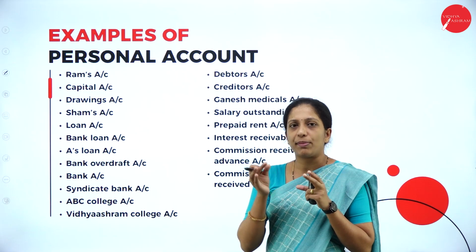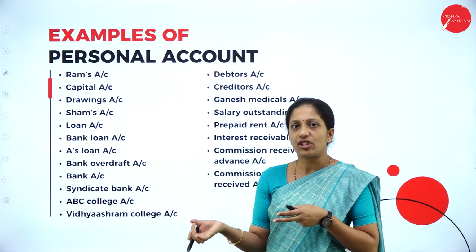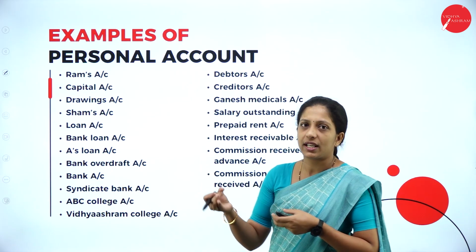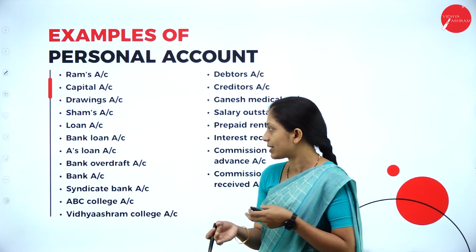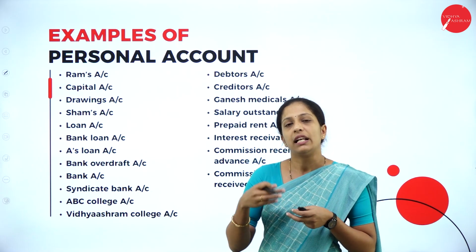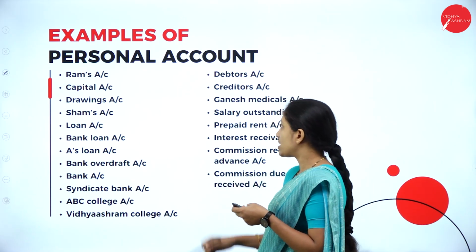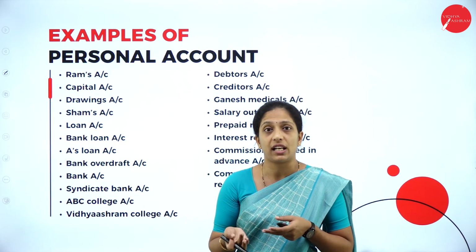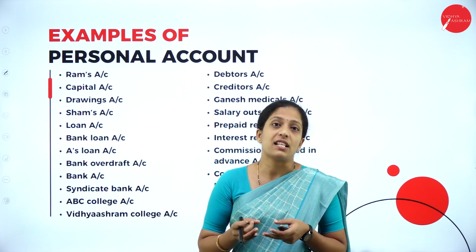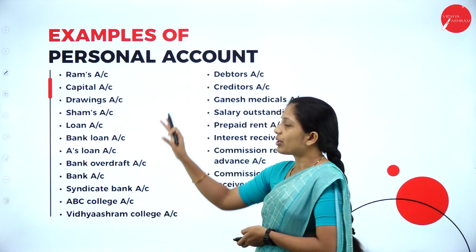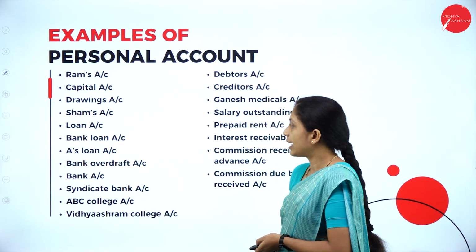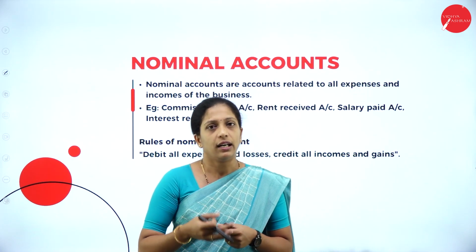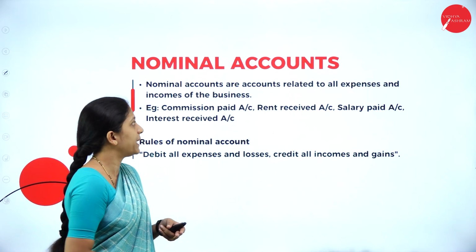It may be natural personal, artificial personal or representative personal. Natural person, I have told you, is the name of a particular person. Artificial person is the name of an institution, and representative personal is anything which is received in advance or outstanding or paid in advance. So this is about examples of personal account. Now coming to your nominal account. This is the third type of your classification, that is, nominal account.